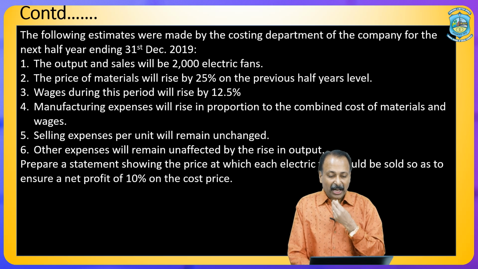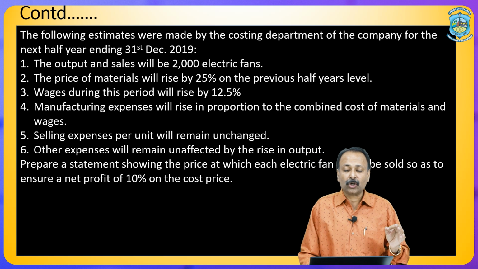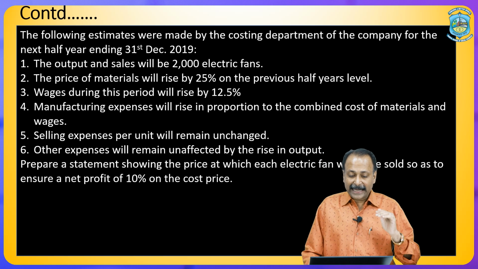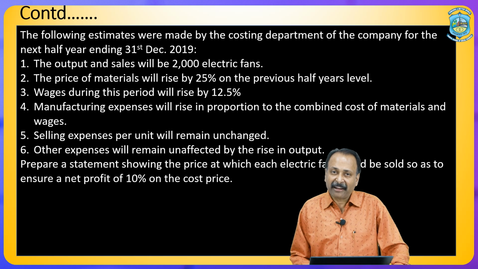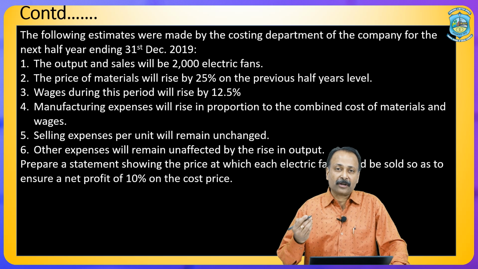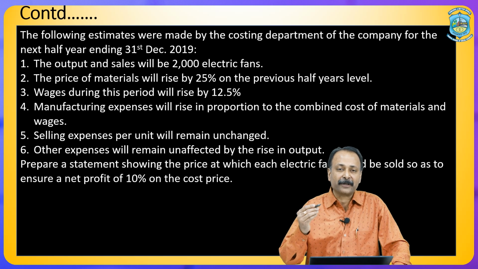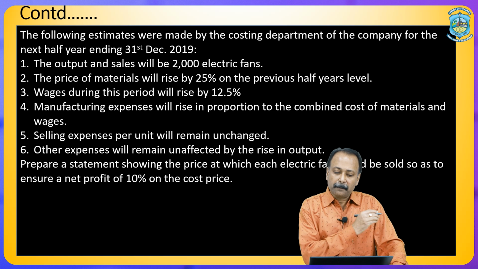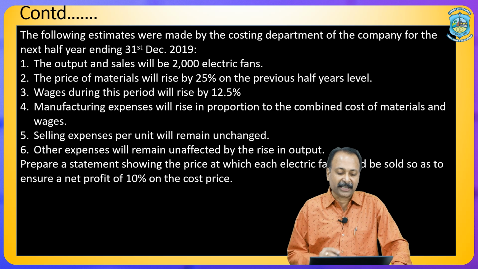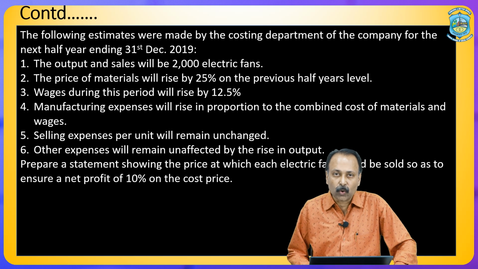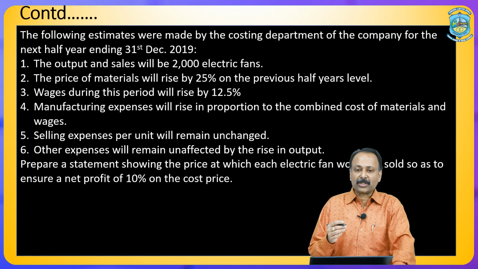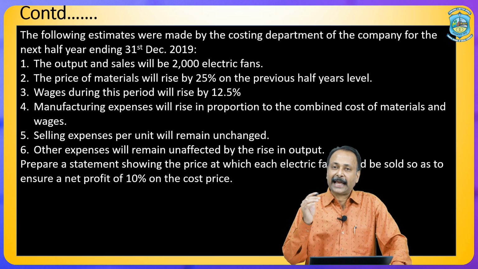The price of material will rise by 25% on the previous half year level. There is an increase in the price of material by 25%. Then wages during this period will rise by 12.5%. That means we have to pay extra wages. How much extra? 12.5% extra compared to the previous cycle or previous 6 months. Then manufacturing expenses will rise in proportion to the combined cost of materials and wages. There is an increase. How much increase? The combined cost of material and wages.